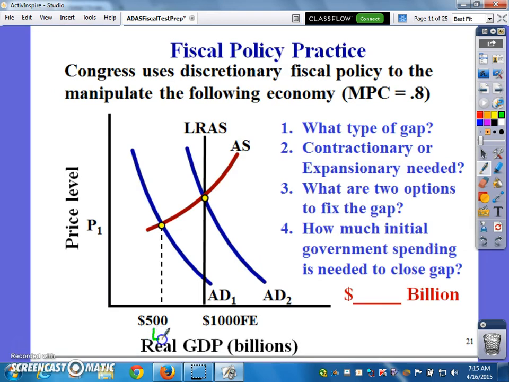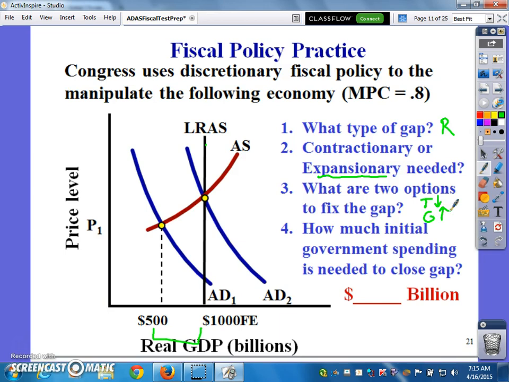So, what type of gap do we have? If this is our gap, and we want to get to long run, we are in what type of gap? We are in a recessionary gap. We need expansionary policy. Two options. Taxes can go down. Government spending can go up. How much initial government spending is needed? Well, how do we figure that out?